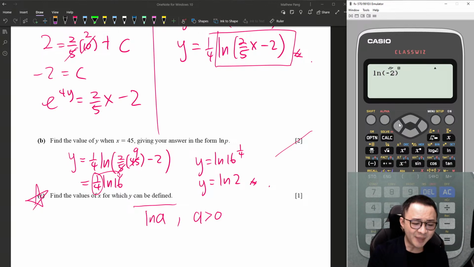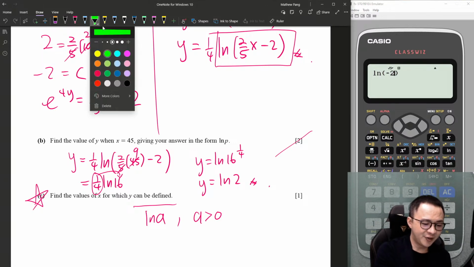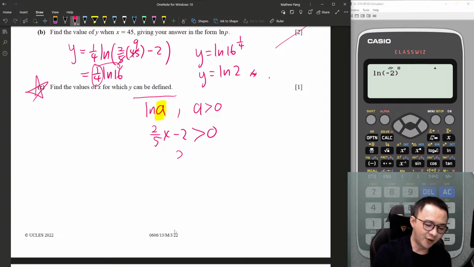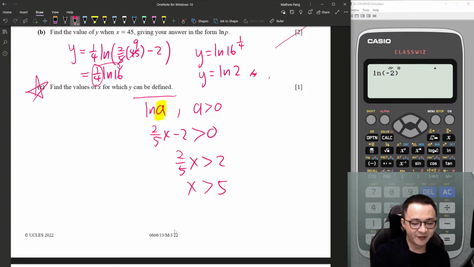So A must be bigger than 0. If you see carefully, what is my A in this case? My A is this one, isn't it? ln A, ln(2/5x minus 2). So 2/5x minus 2 is my A. Therefore, 2/5x minus 2 must be bigger than 0. We solve this one: 2/5x must be bigger than 2. x must be bigger than 5.